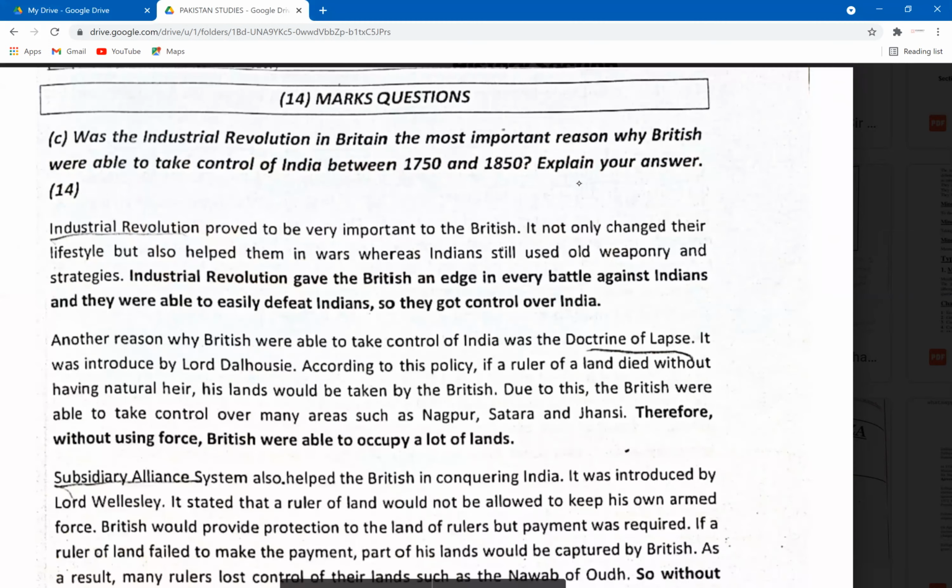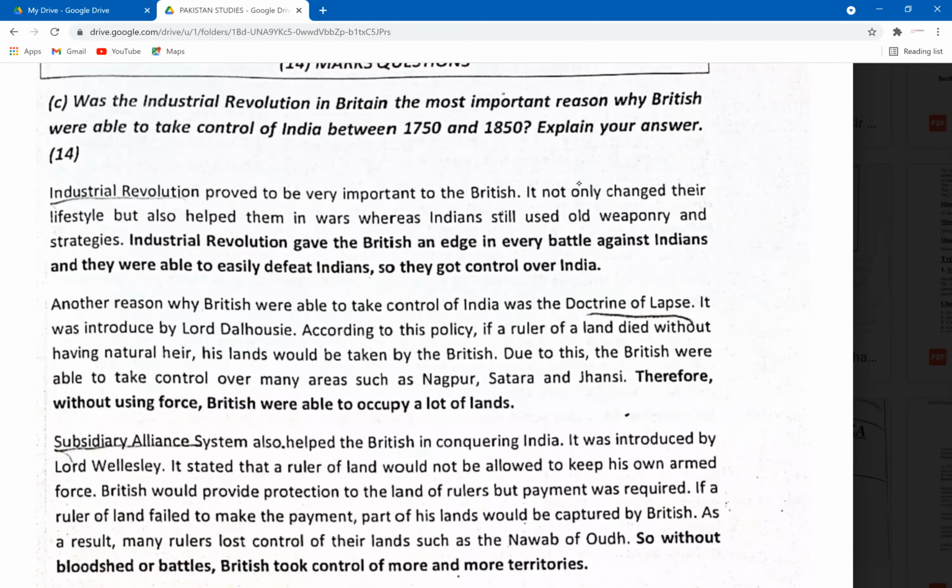Yeah, it's clear, sir. Okay, guys, now this is a 14-mark question. Was the Industrial Revolution in Britain the most important reason why the British were able to take control of India? This is a 14-mark question. You need to write 7 reasons for this.